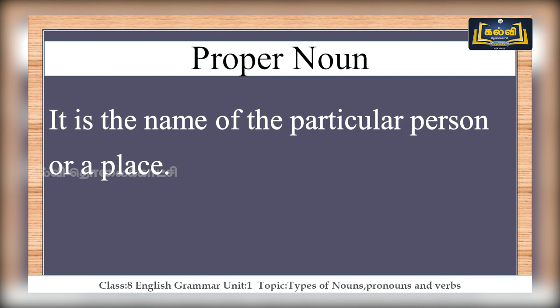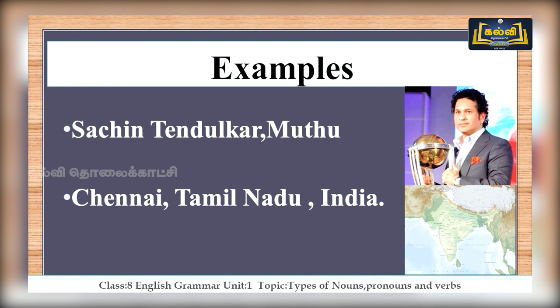First is proper noun. The name itself tells that it is proper, that means particular. It's the name of a particular person or place. Let us check some examples. Sachin Tendulkar, Muthu, and your name, my name and everyone's name come under proper noun. Let's check some places: Chennai, Tamil Nadu, India, your district, your taluk, your village or a town or a city. All those names come under proper nouns.